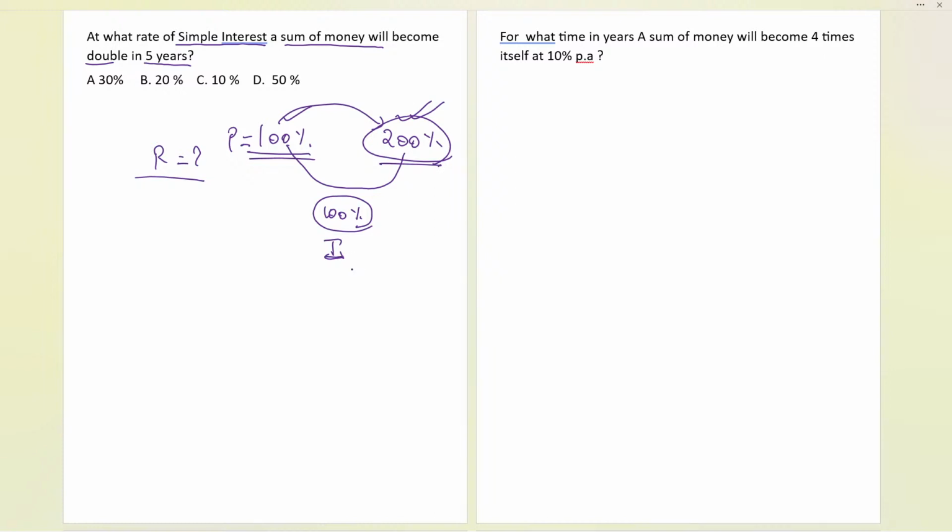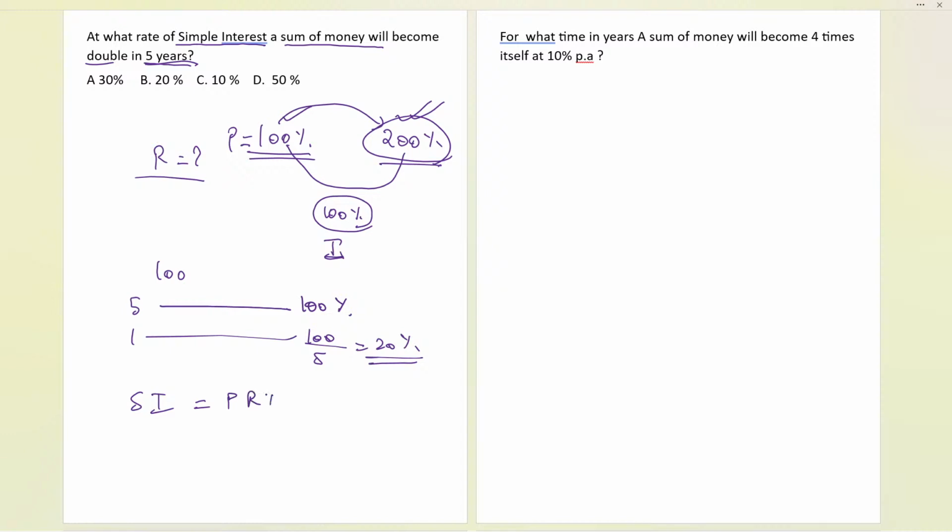If this is the interest, 100% in 5 years, then in 1 year, what will be the rate? 100 by 5, that will be 20%, we can say like this. So directly we can write like that, by observing you all can answer. If you apply the simple interest formula, PRT by 100, you can also get it like that as well. Basically, if you take the principal as the same, we are getting 100% over here, the principal and the final interest is also 100. So the simple interest and principal we have taken, rate is what?